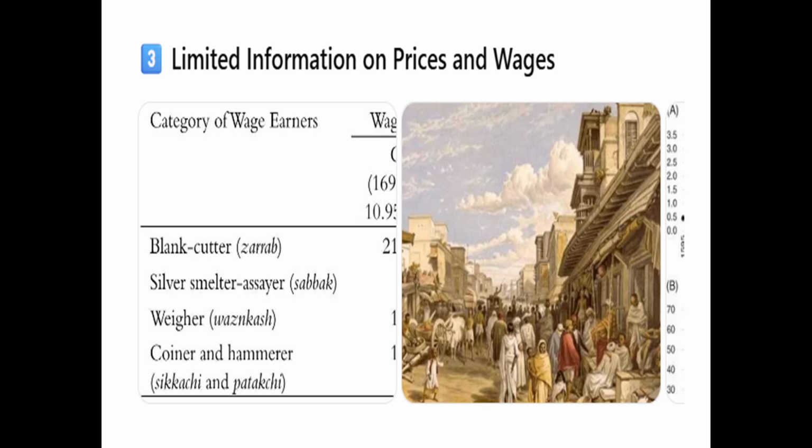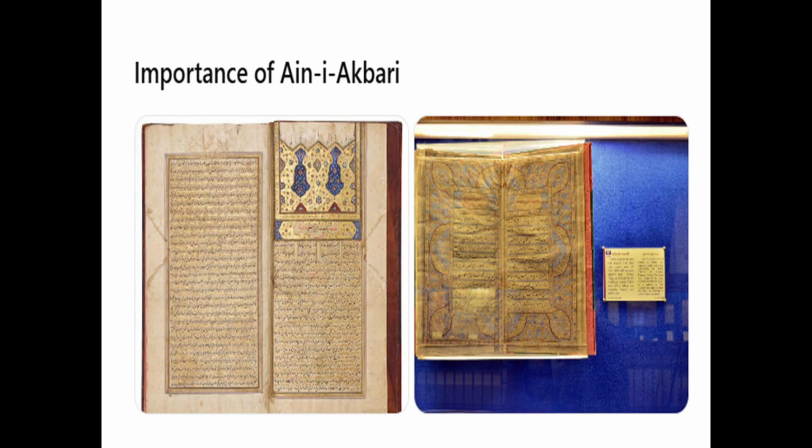So, let us understand the importance of the Ain. The Ain is important because it provides detailed information about Mughal administration. It contains statistical data on revenue and agriculture. It helps historians understand agrarian society during Akbar's reign. It is considered a major historical source for studying the Mughal Empire.